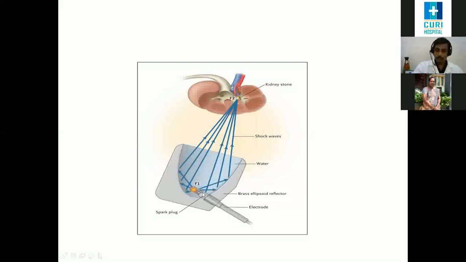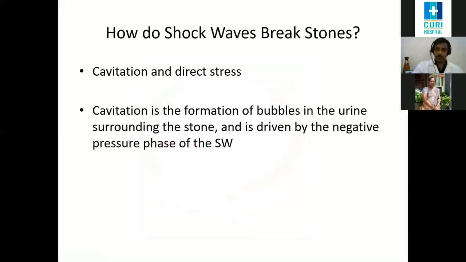The source is outside the body and is getting targeted onto the renal stone. How do they manage to break the stones? How do these shock waves manage to break stones? They cause something called cavitation bubbles and a direct impact on the stone. Cavitation forms multiple bubbles around the urine surrounding the stone, and this causes breakage of the stone.